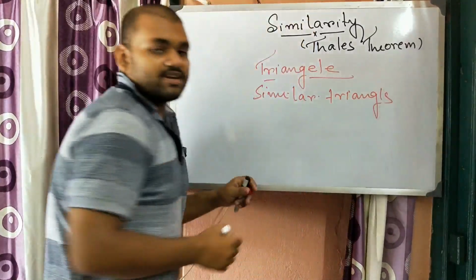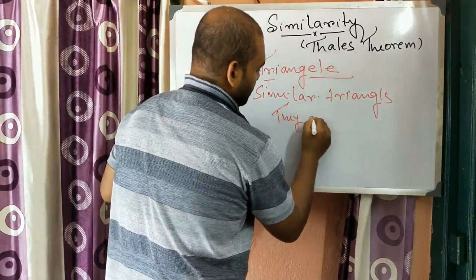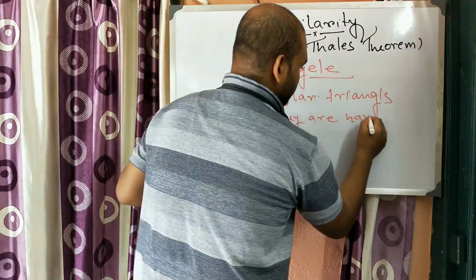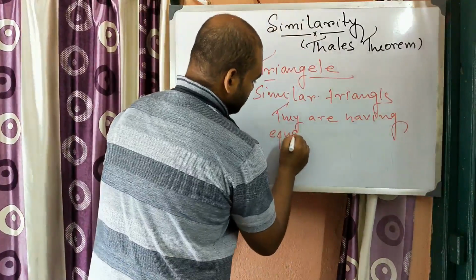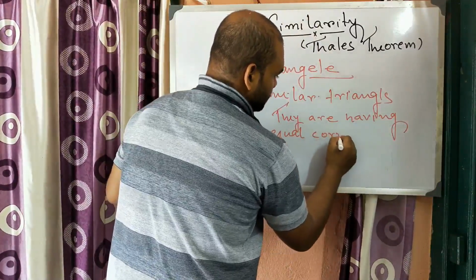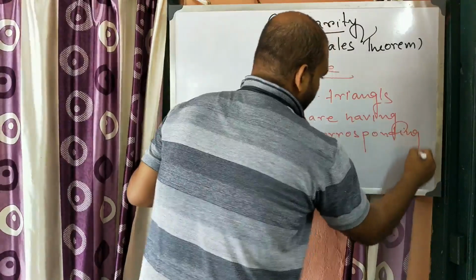What do we mean by similar triangles? Similar triangles means they have equal corresponding angles.